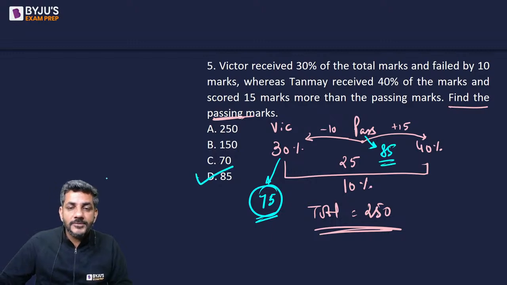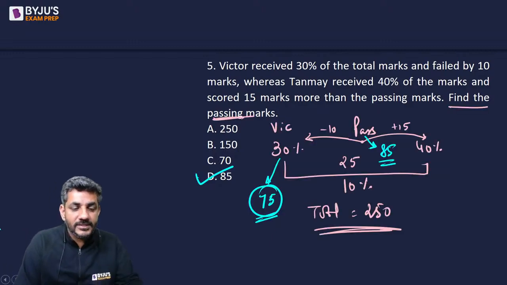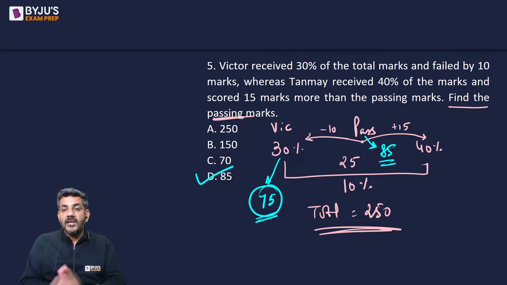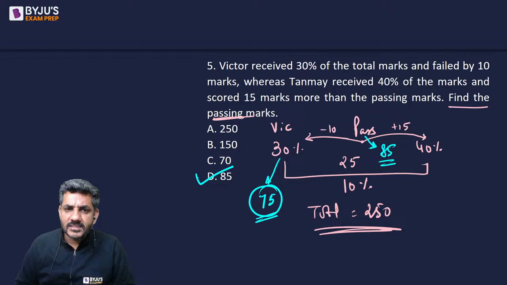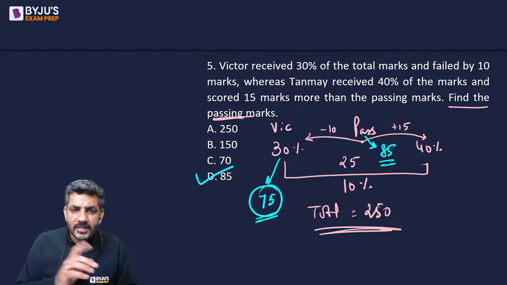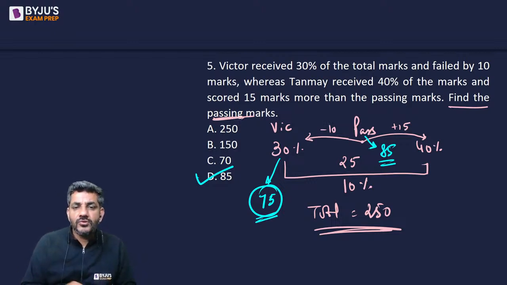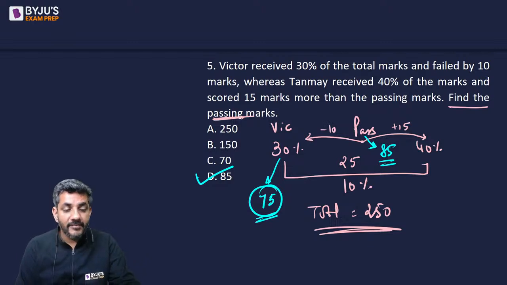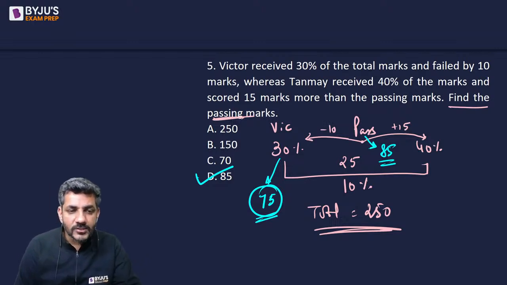So yes, option D is the right answer for question number 5, which was again answered correctly by Music Core. Ishwar, I am sure you must have found your mistake. Some small mistake you probably made. But the right answer for this question is 85. Okay, that was question number 5.